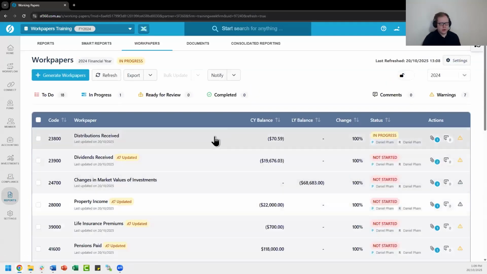After you've gone through and reviewed the accounts, the next thing to be aware of is the statuses. And as you can see, as we've started processing these Workpapers, the status has updated to in progress. The idea for this is to eventually work through all of your Workpapers, updating the statuses, and eventually getting to a point where they have been completed after being reviewed.